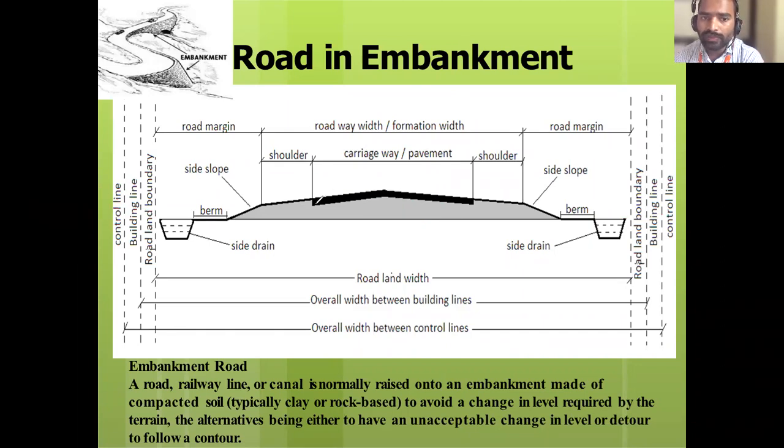So this is one part. Whatever your pavement is, that is there only in this part. Your bitumen road or your cement concrete road is only in this portion, whatever the dark portion is. So this is only pavement. So from this point to this point, what is this called? Carriageway, or it is called pavement.